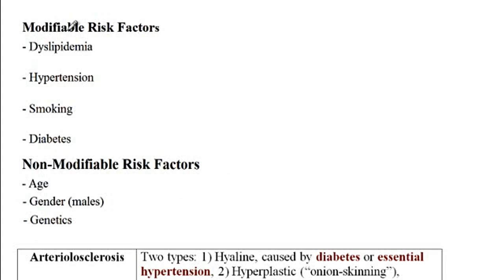Now, discussing the modifiable risk factors in a little more detail. So dyslipidemia, where there is a high level of LDL and a low level of HDL, contributes to the development of atherosclerosis. LDL is bad cholesterol because it will distribute cholesterol from the liver to the peripheral tissues. And so by doing this, there would be increased risk of atherosclerosis of the blood vessels.